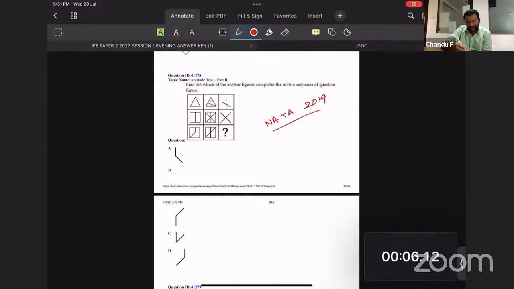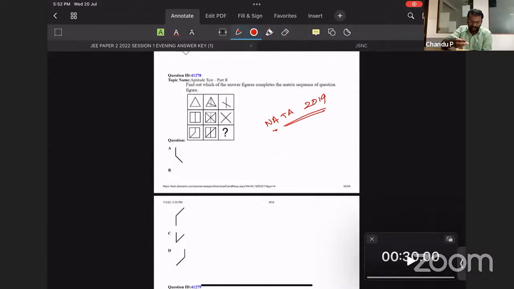If you check the NATA question of 2019, you can find a question where this particular figure was the answer. That's a question once asked in NATA. Common lines were removed.